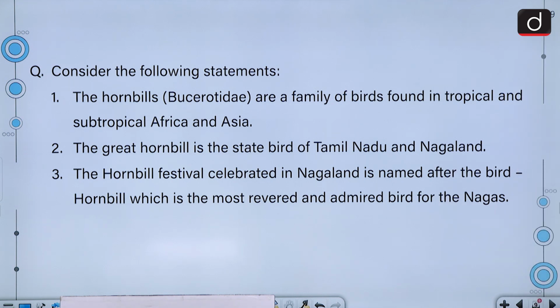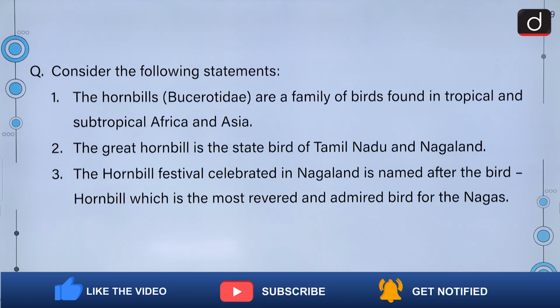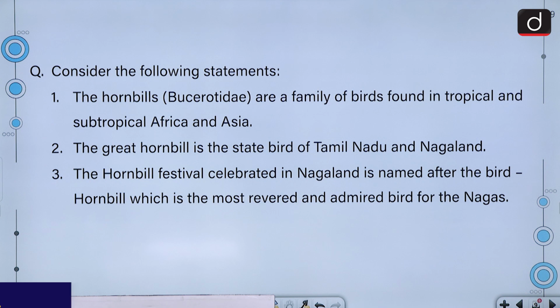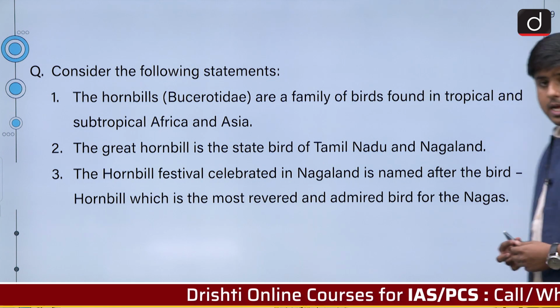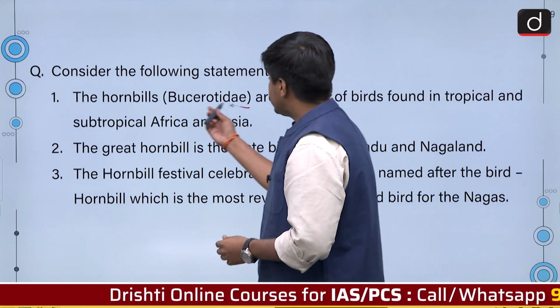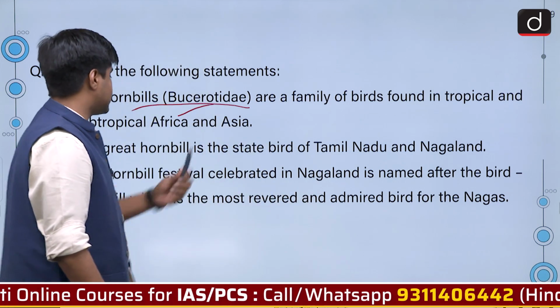Consider the following statements. 1. The hornbills, Bucerotidae, are a family of birds found in tropical and subtropical Africa and Asia. 2. The great hornbill is the state bird of Tamil Nadu and Nagaland. 3. The Hornbill Festival celebrated in Nagaland is named after the bird hornbill, which is the most revered and admired bird for the Nagas. Now, while we know that the distribution of hornbills, the information regarding the distribution is correct,